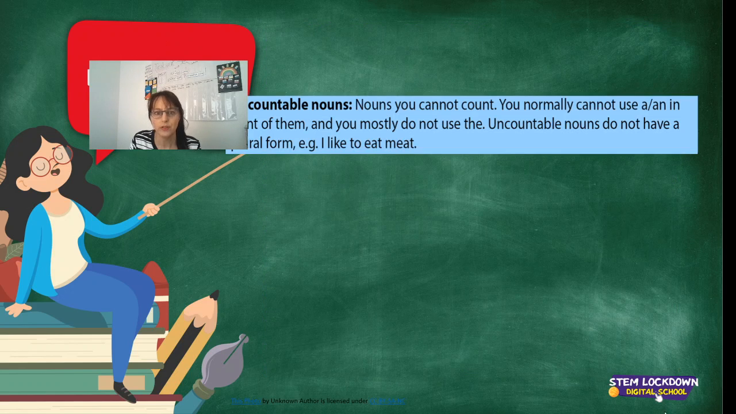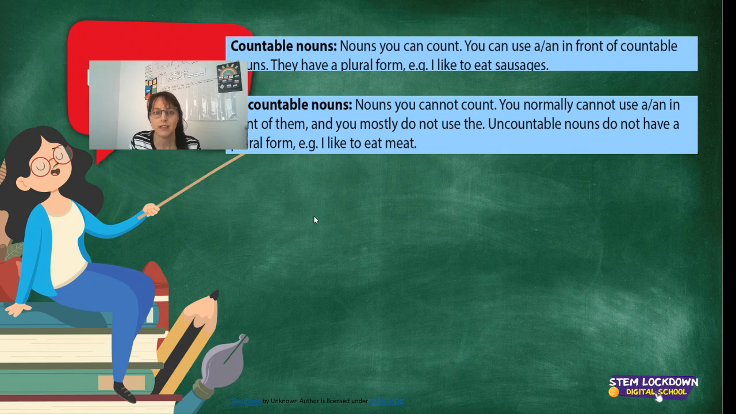So now we know that uncountable nouns are nouns you cannot count. You normally cannot use a or an in front of them. That's one way of knowing. And you mostly do not use the. Uncountable nouns do not have a plural form. I like to eat meat. You don't say I like to eat meats. Countable nouns you can count. You can use a, like an apple, a box. You can use them in plural form, sausage, sausages.